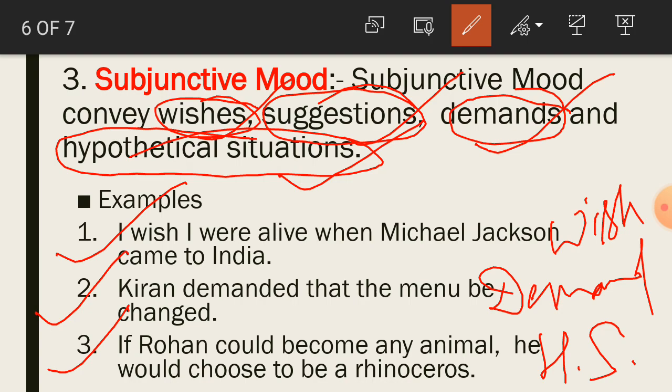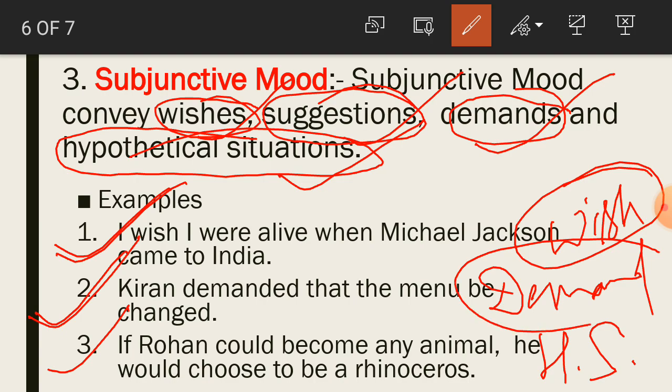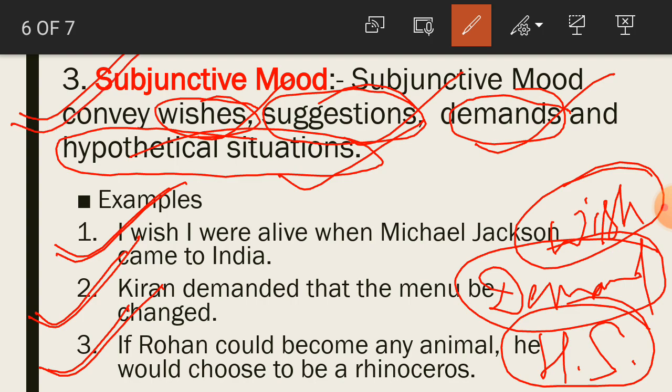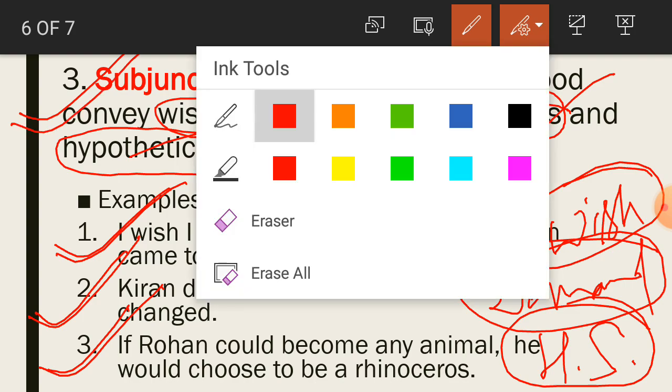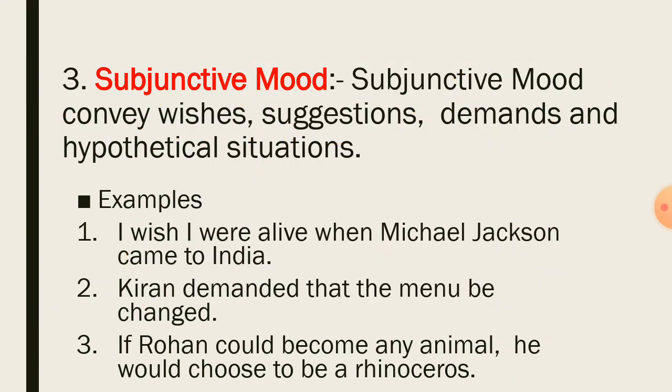So student, we have got here that the first sentence expresses wish, second sentence expresses demand, and the third sentence expresses hypothetical situation. So these are in which mood? These sentences are in subjunctive mood. So student, we have got here that there are 3 types of mood: indicative mood, imperative mood, and subjunctive mood. We have got the examples to students.